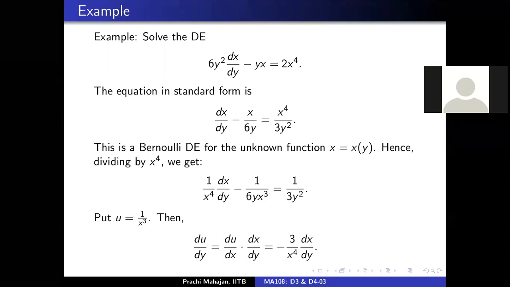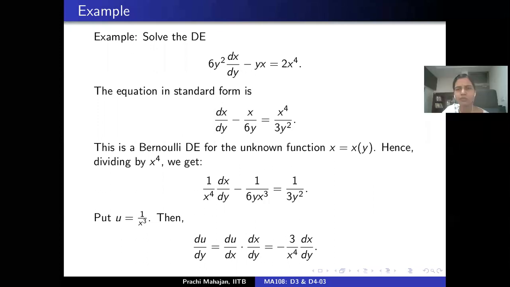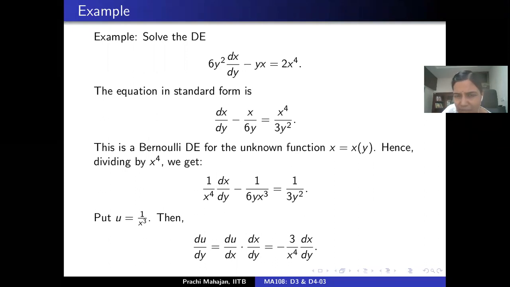Yes, ma'am. Okay, so let's plug that in. Should we not take care of the y equals 0 case, or will it be taken care of itself? So you're saying what happens if y is 0? Yes, ma'am.